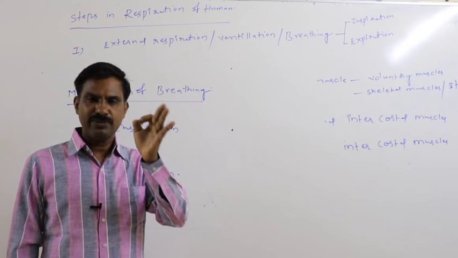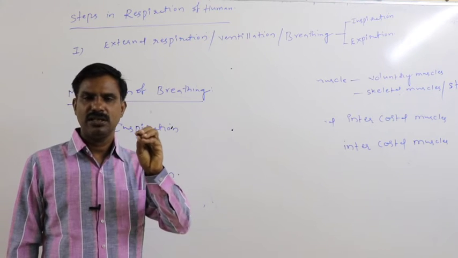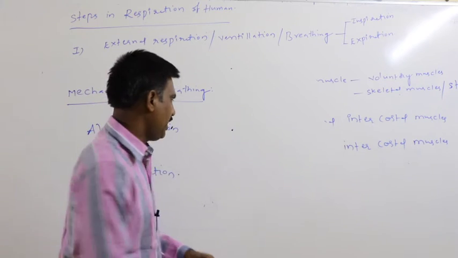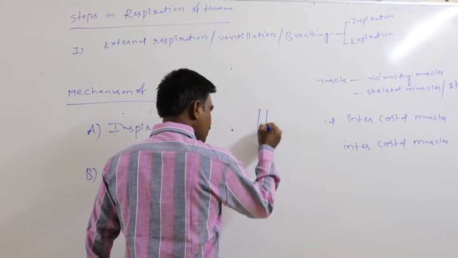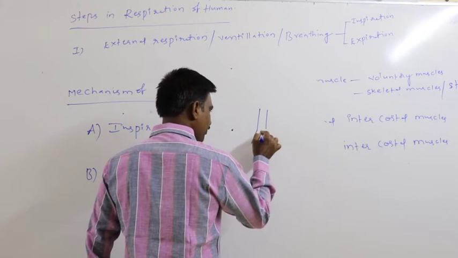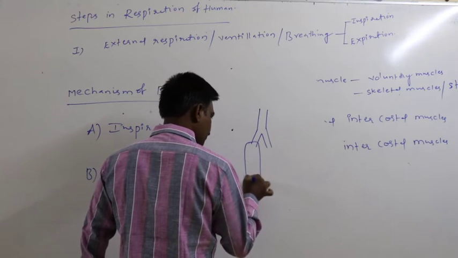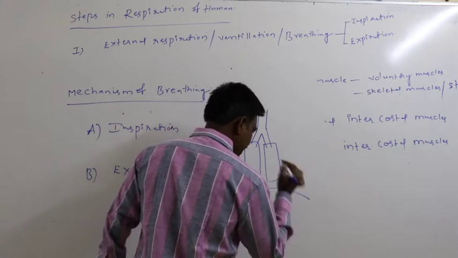Then for that kind of inspiration, what kind of muscles take part, and how is that inspiration taking place? At first, diaphragmatic muscle. Just assume these are the lungs, and this is the diaphragm.